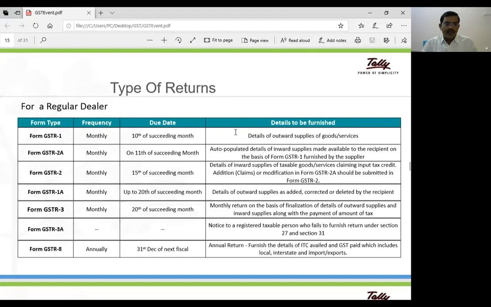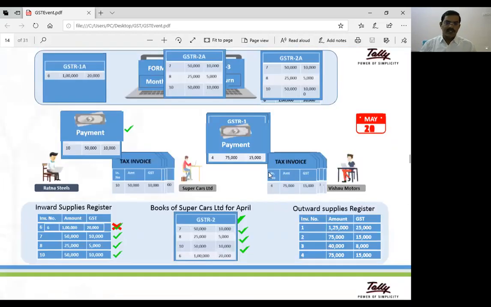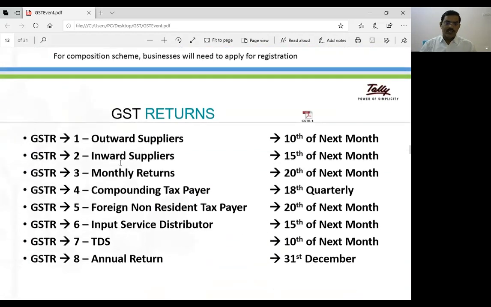GSTR 2A is also a monthly return, and it has to be submitted by the 15th of the succeeding month. It mentions the inward supplies. So outward supplies is GSTR 1 and inward supplies is GSTR 2.